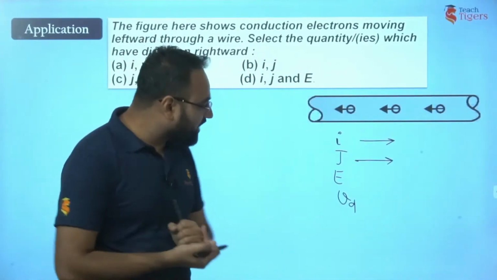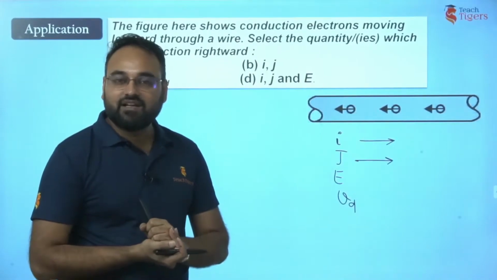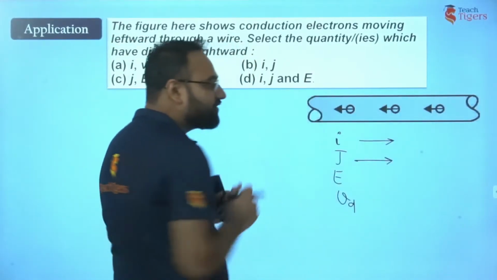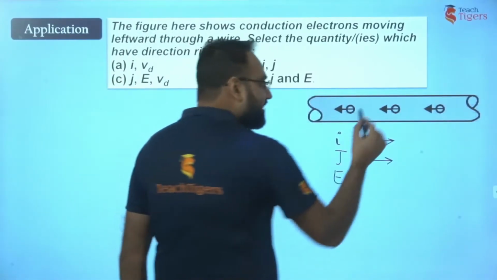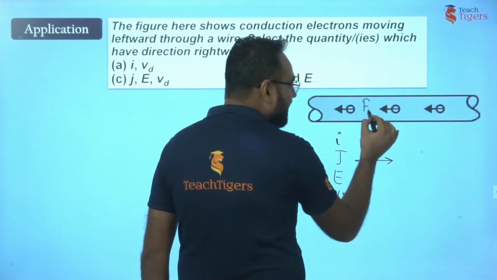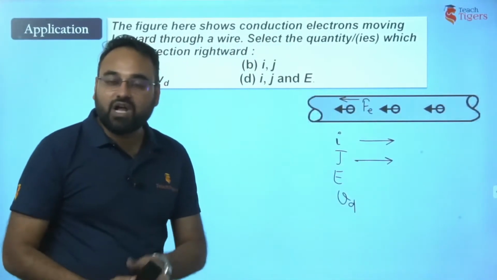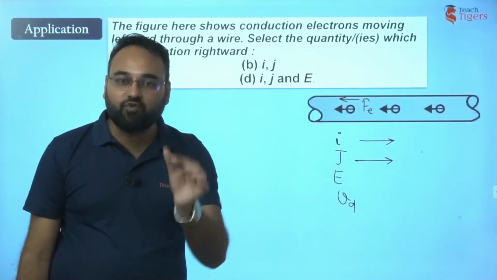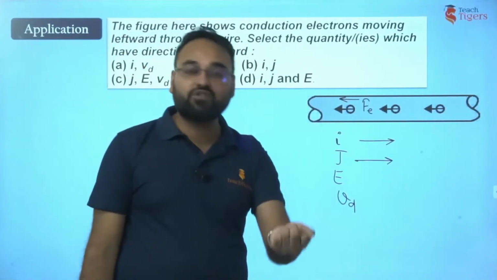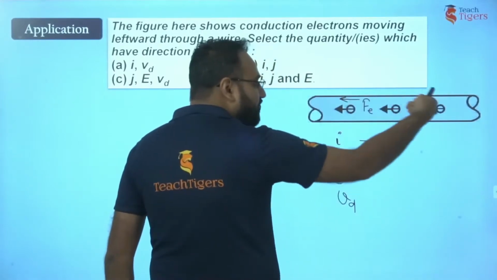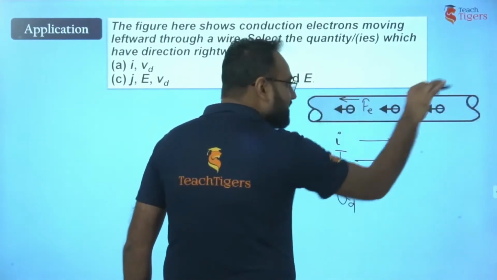Now what can you say about electric field? Because these electrons are moving leftwards, they must be experiencing a force leftwards. And we know electrons experience force in the direction opposite to electric field. That means if they are experiencing a force in this direction, the electric field must be rightwards.